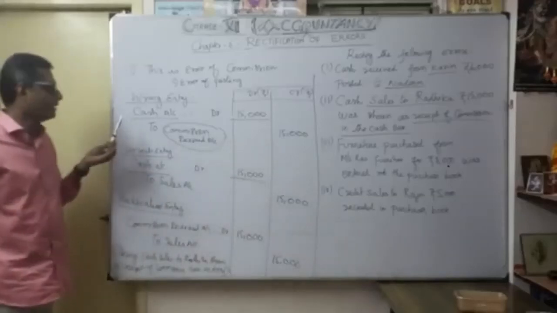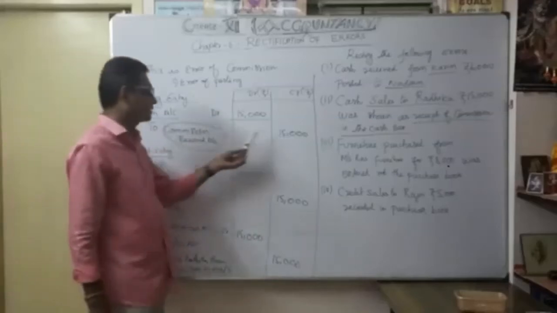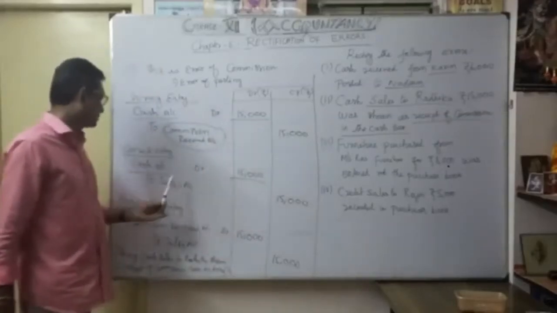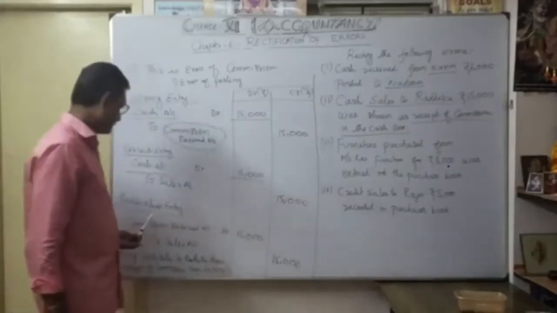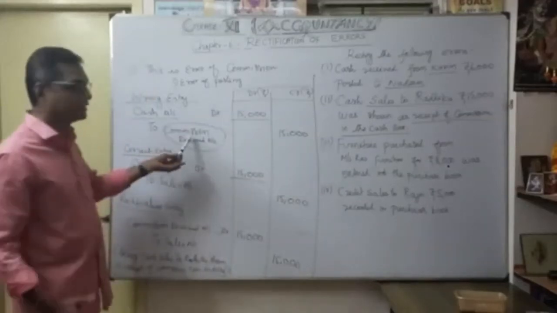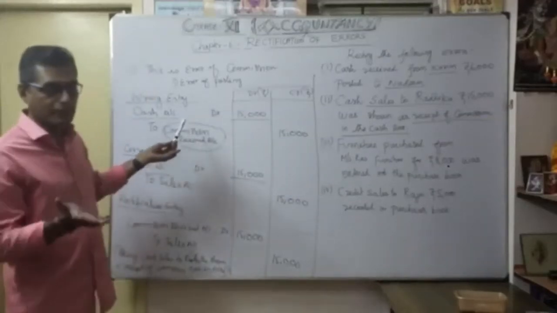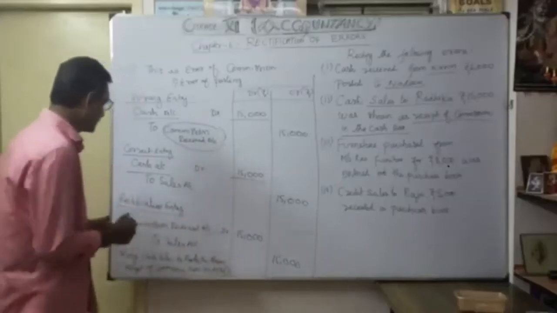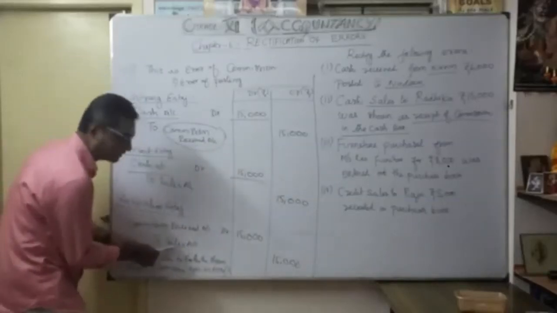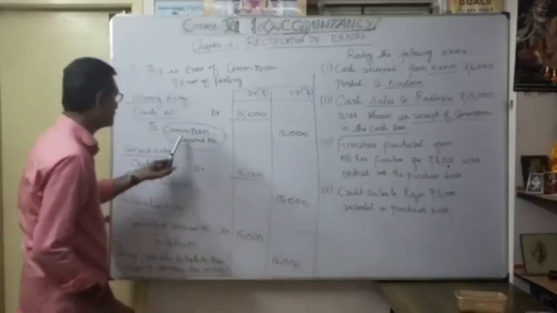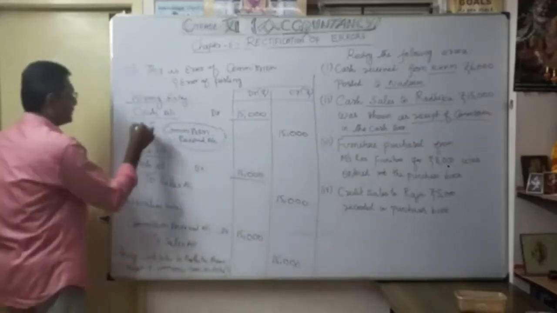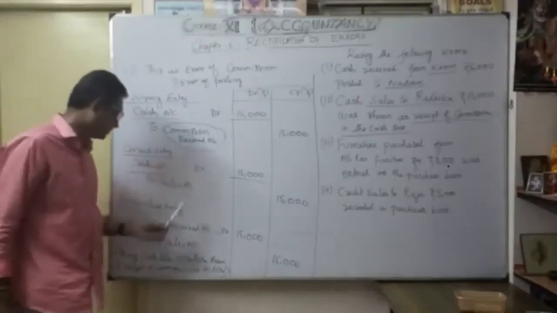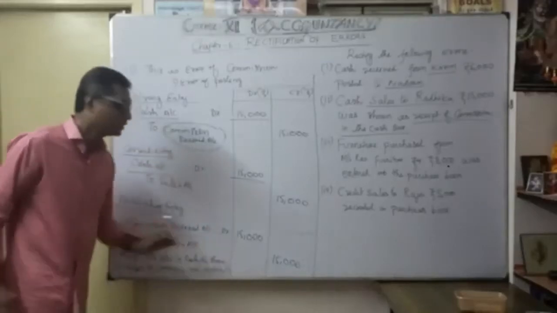Repeat once again. So what's the wrong entry? Cash account debit to commission received account. But what's the correct entry? Cash account debit to sales account. So what's the rectification entry? Commission received account, because earlier I credited it, to rectify I want to make it a debit. That's commission received account debit to sales account. Anyway, I am going to credit sales only, that's why sales account is done here. Understood? The confusion is only here. Both sides cash is correct, but only the credit part is the problem. That's commission received account to sales account 15,000.